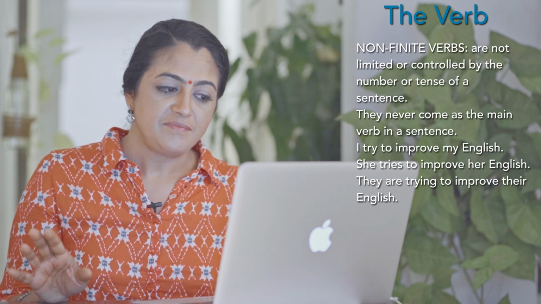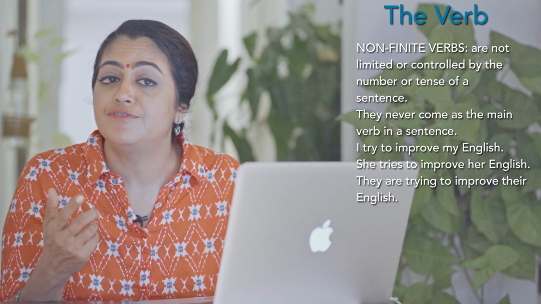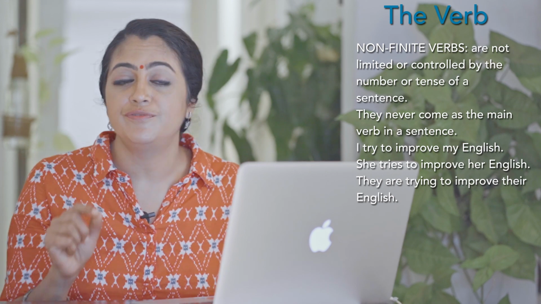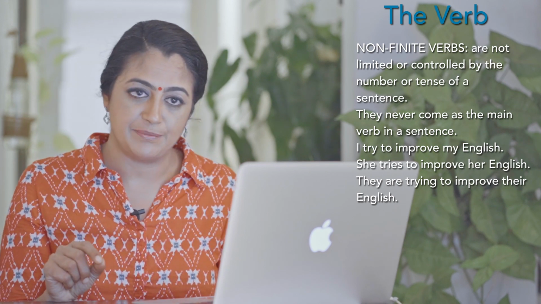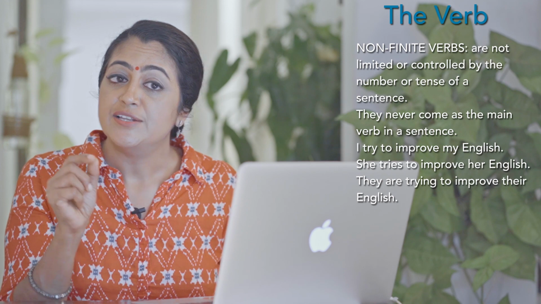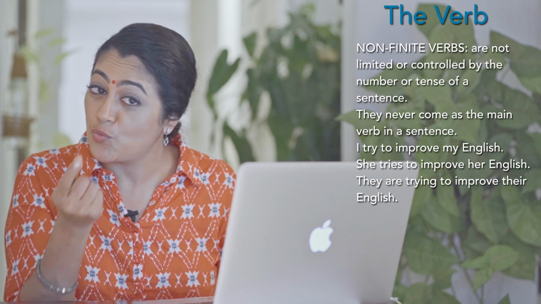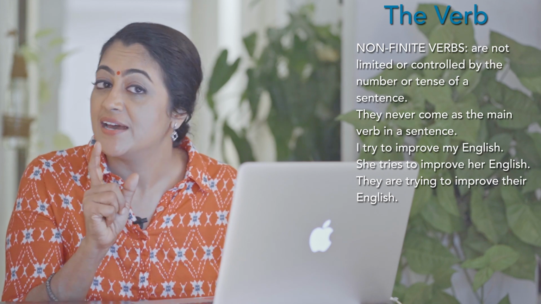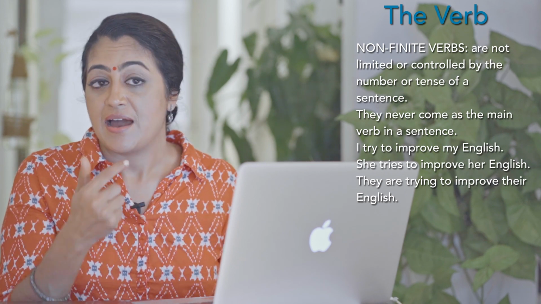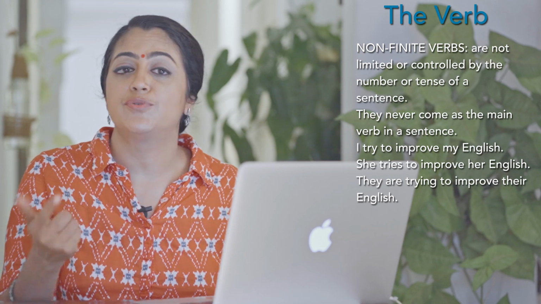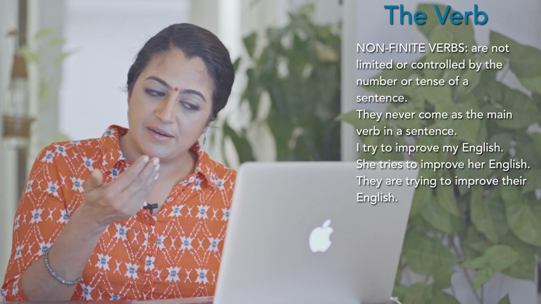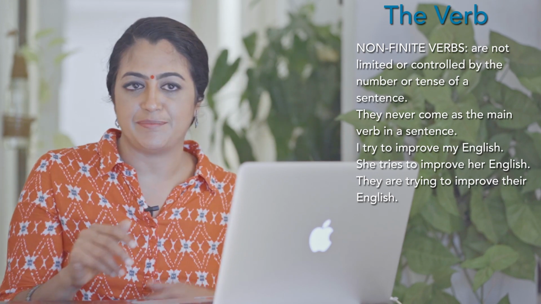Example: I try to improve my English. To improve is the non-finite verb. What is the main verb, or what is the finite verb, in that sentence? Try. I try to improve my English. Let me change the subject.